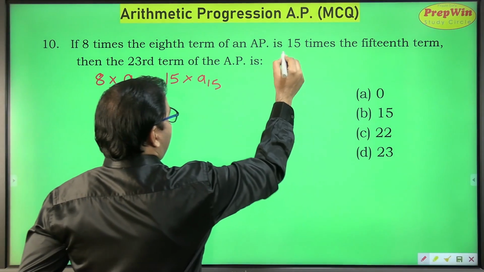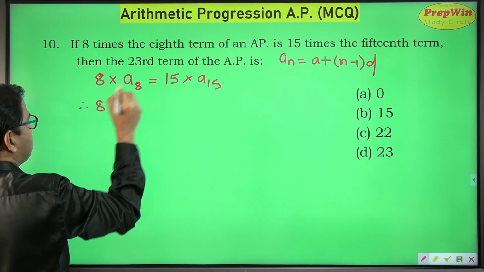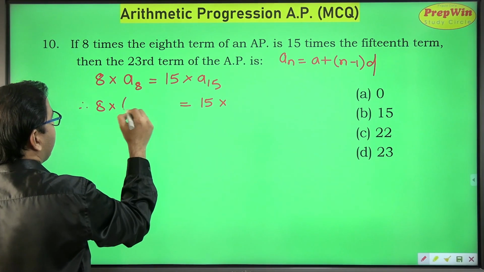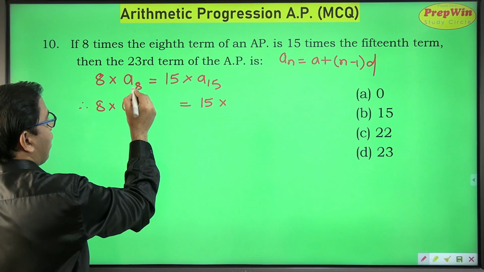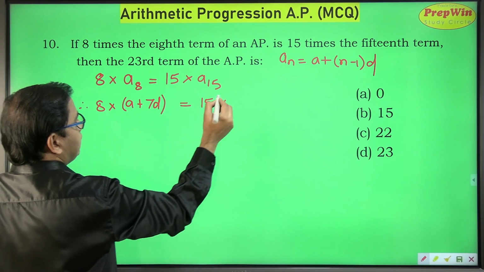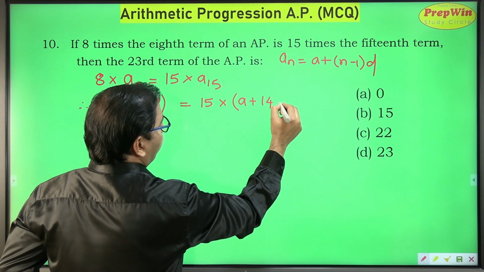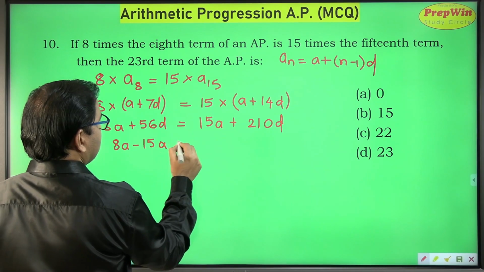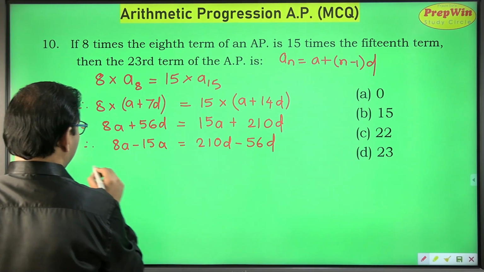So formula of an is equal to a plus n minus 1 into d. I'll substitute that here, 8 into and 15 into. Now you will agree that first term is a, because I don't know what is the first term, and value of n is 8, so 8 minus 1 is 7d, and this is a plus 15 minus 1 is 14d. 8a minus 15a is equal to 210d minus 56d.